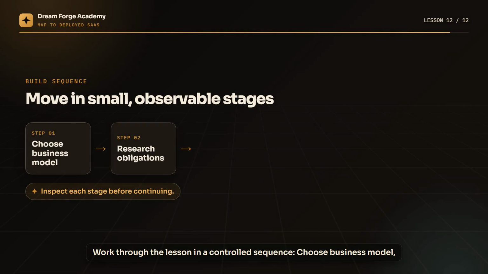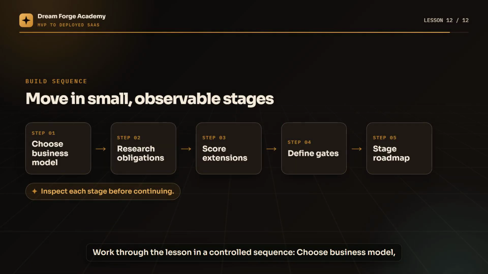Work through the lesson in a controlled sequence. Choose business model, then research obligations, then score extensions, then define gates, then stage roadmap. Pause after each stage and inspect the result. This prevents a long agent run from hiding the first incorrect assumption or expanding into work that belongs to a later lesson.